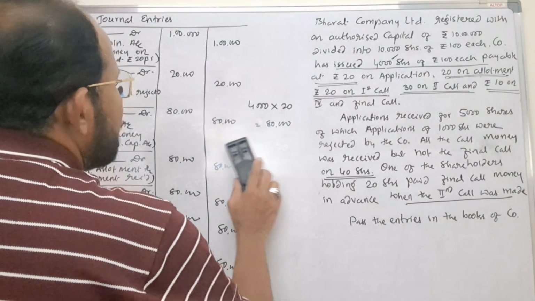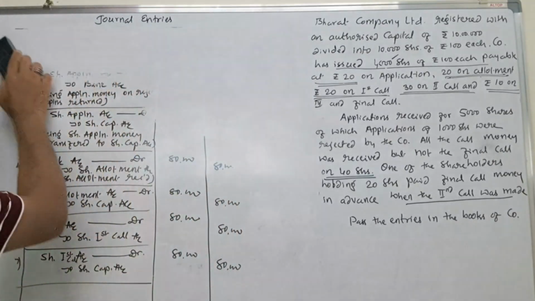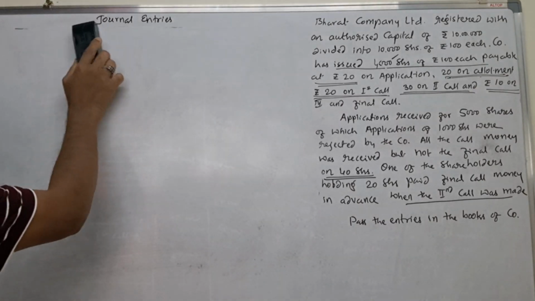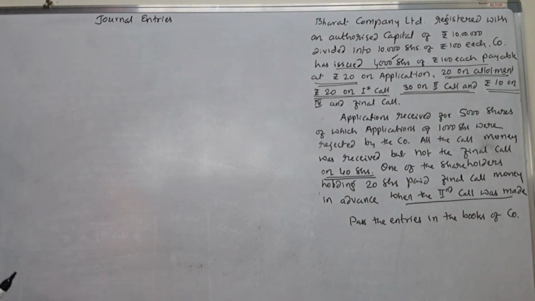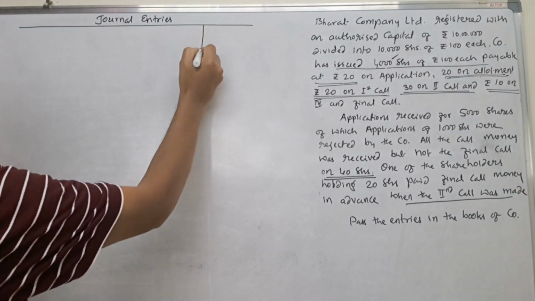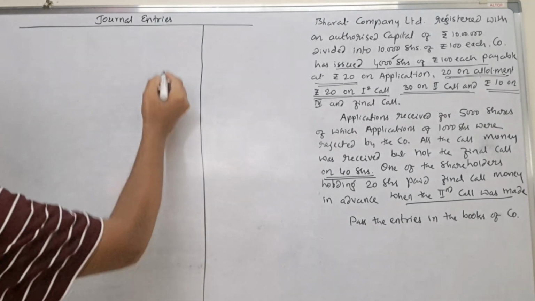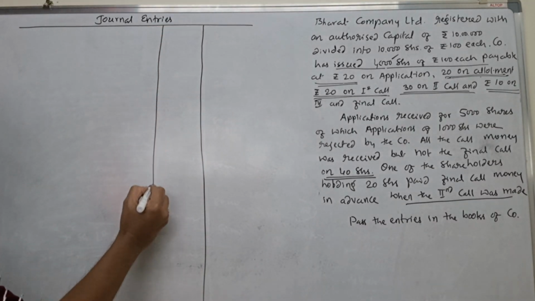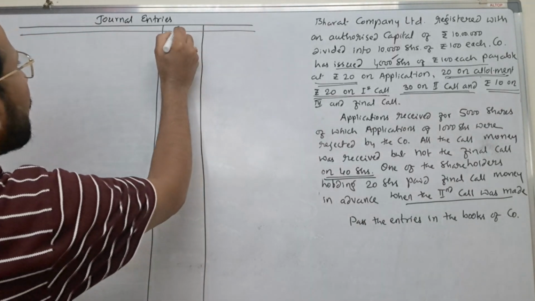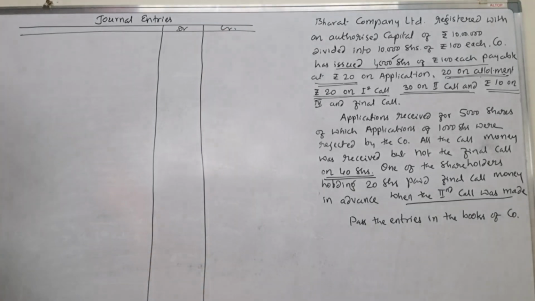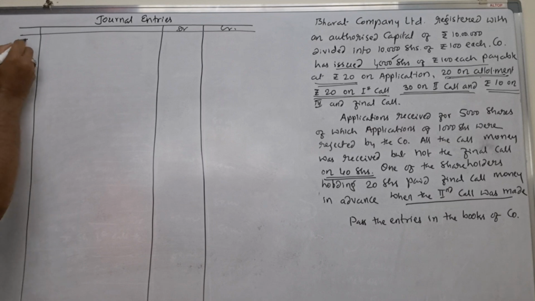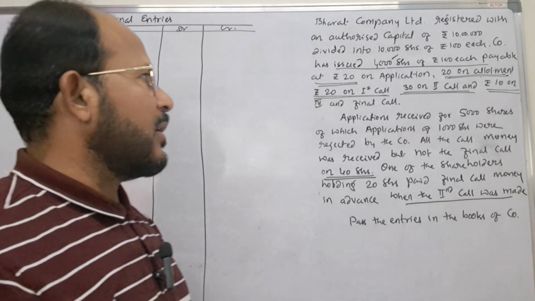Okay, next we come to the second call. We'll continue. Eighth journal entry. Eighth entry I'm going to pass. Very simple thing is there. Practice is very important, that you have to keep in mind. Without practice, you can't learn accounting. Okay, eighth entry with regard to the second call.